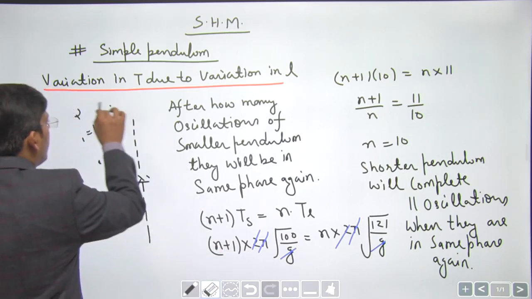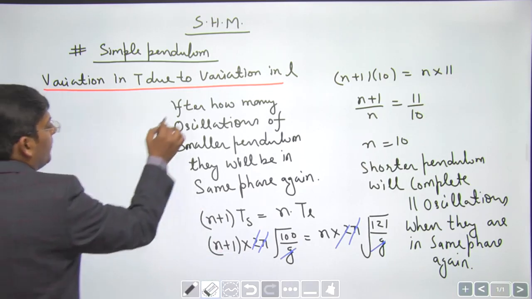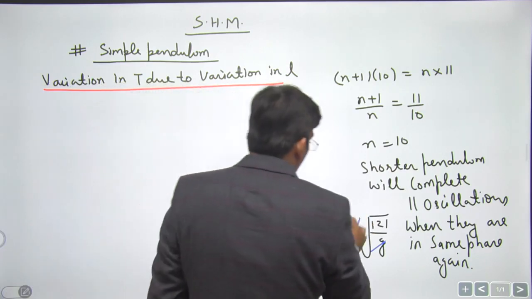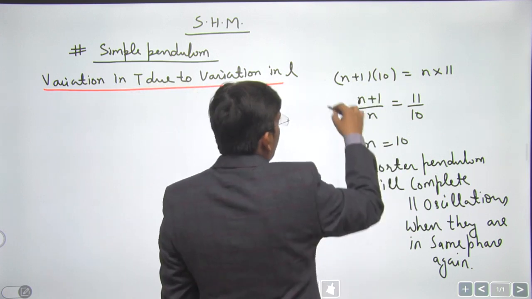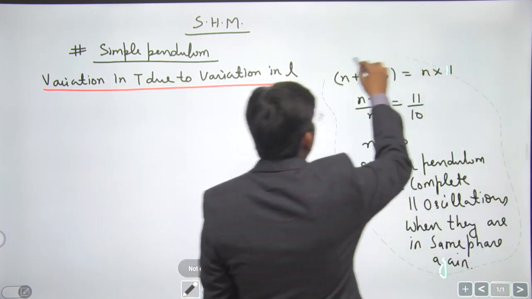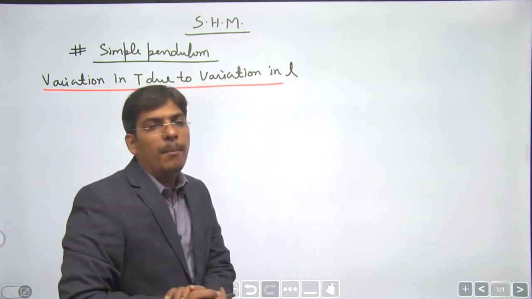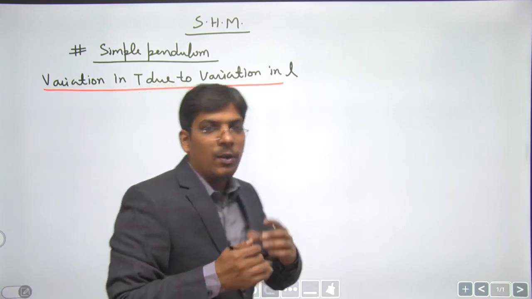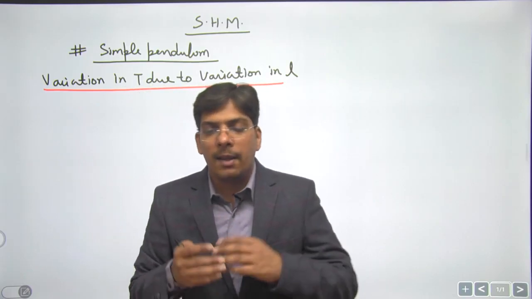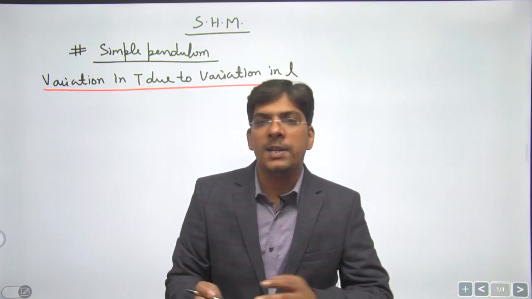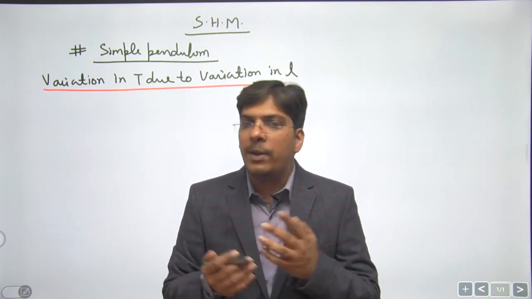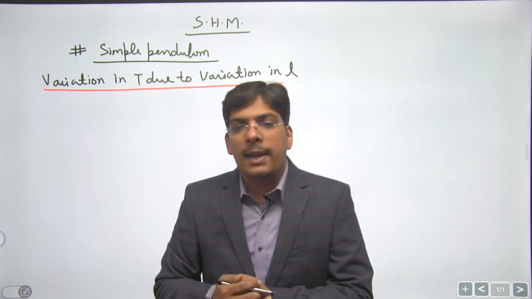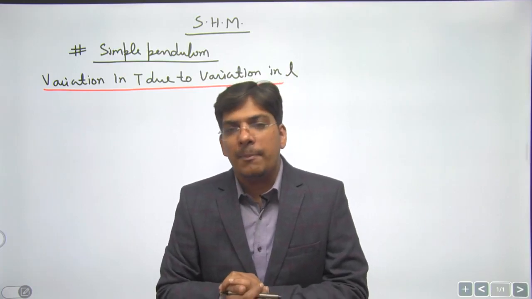So dear students, after completing the simple pendulum, let us now move on to the next topic, that is physical pendulum. See, in case of a simple pendulum, we have a string and obviously a bob attached to the string, right? But in case of physical pendulum, we can have a rod, we can have a disc, we can have a ring, we can have any object whose center of mass and moment of inertia is known, and we can make that body oscillate, and in that case we can calculate the time period of the body.